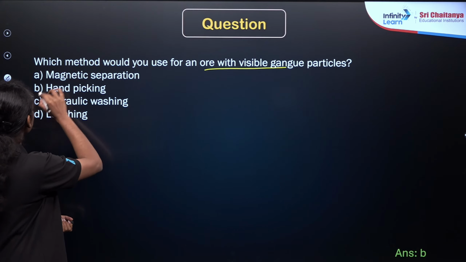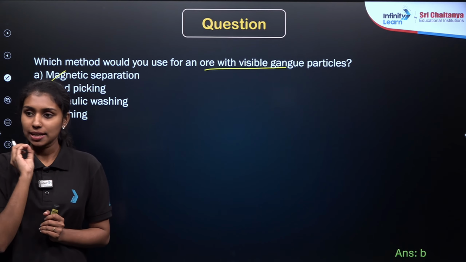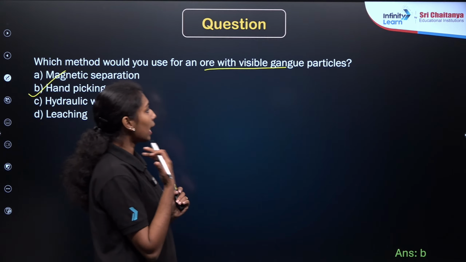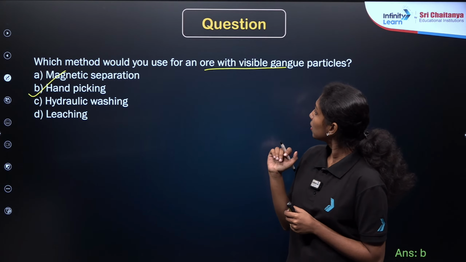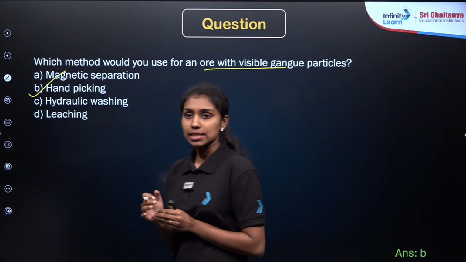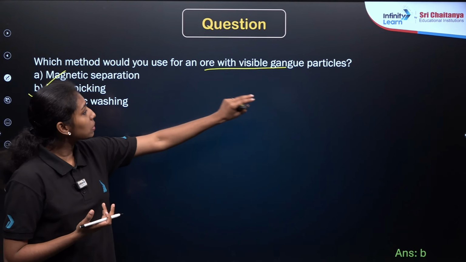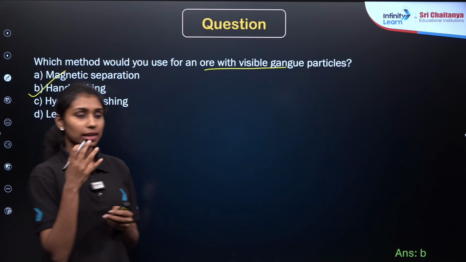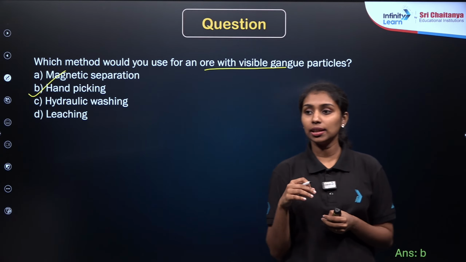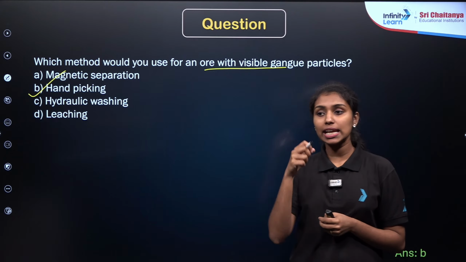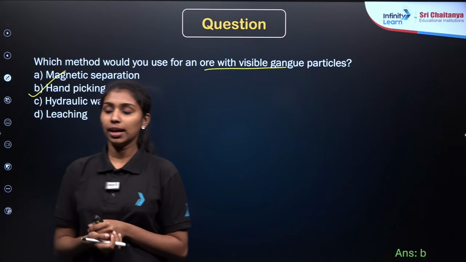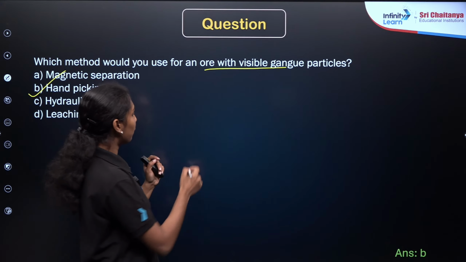Okay, but option B is the correct answer, right? Hand picking. As we already know, if the ore or the gangue particles are different in size, right? They are visible. I mean, ore with visible gangue particles. If you are able to understand the difference between the ore and gangue particles, you can easily pick up by our hands, right? This method is known as the hand picking method, right?